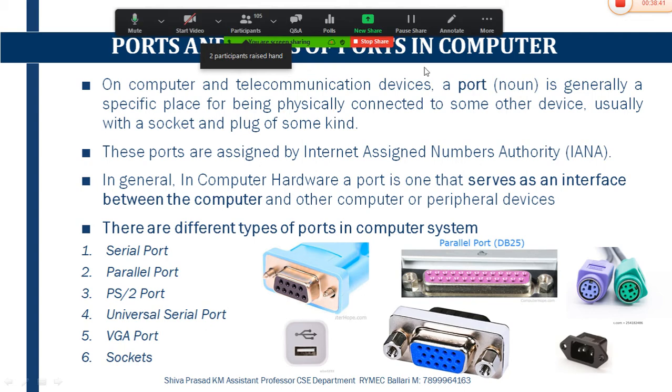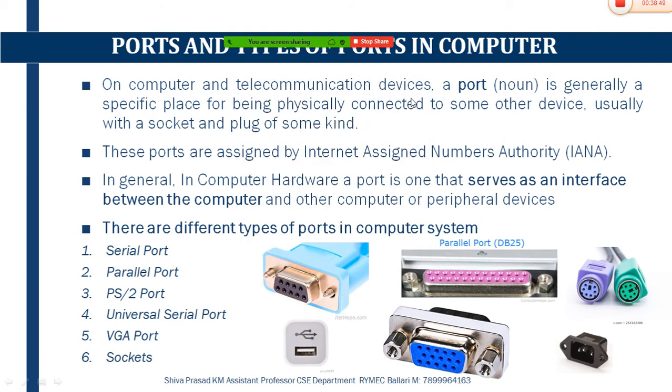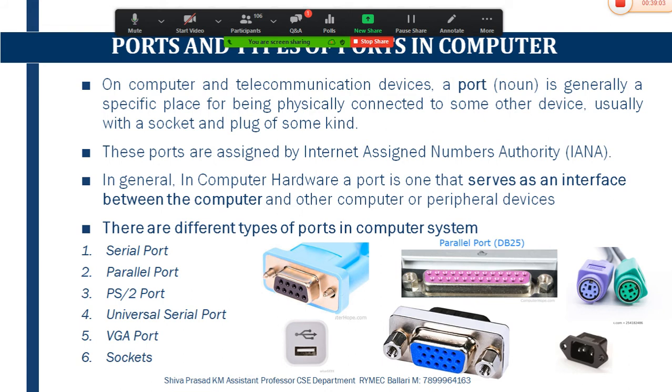So this is what we covered about ports and types of ports. Okay, some students have asked, can you explain serial port? Serial port is the process of data transfer which takes place between your computer system and a peripheral device like a keyboard or mouse, in a serial manner. Serial manner means one after the other. If the user gives two operations at a time, it will not perform both at the same time. Instead, it will perform the first operation and then the second operation.